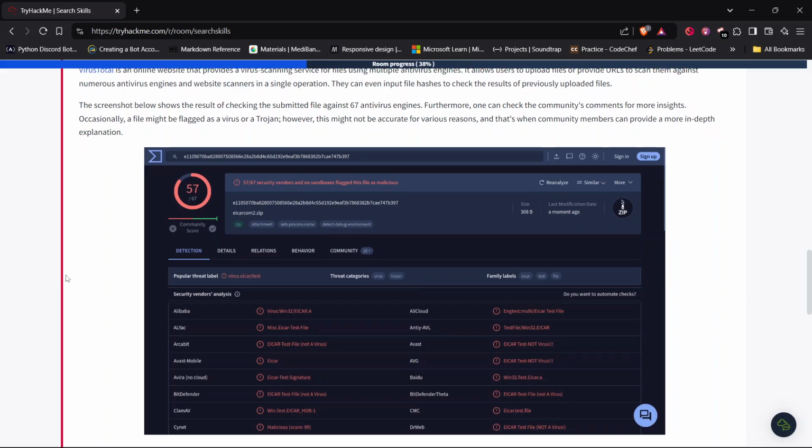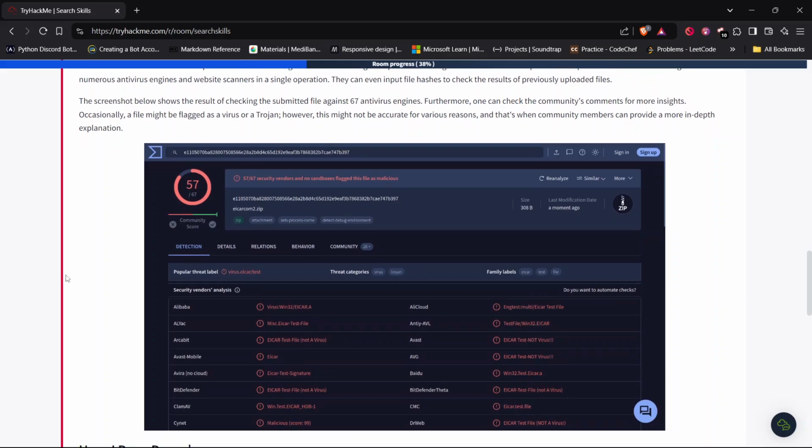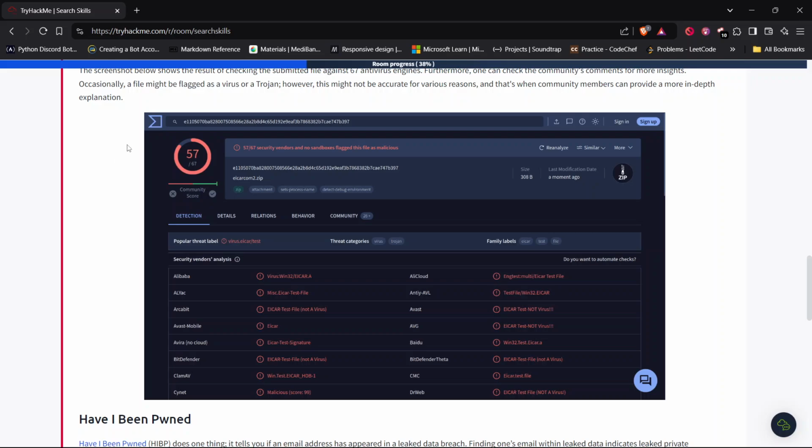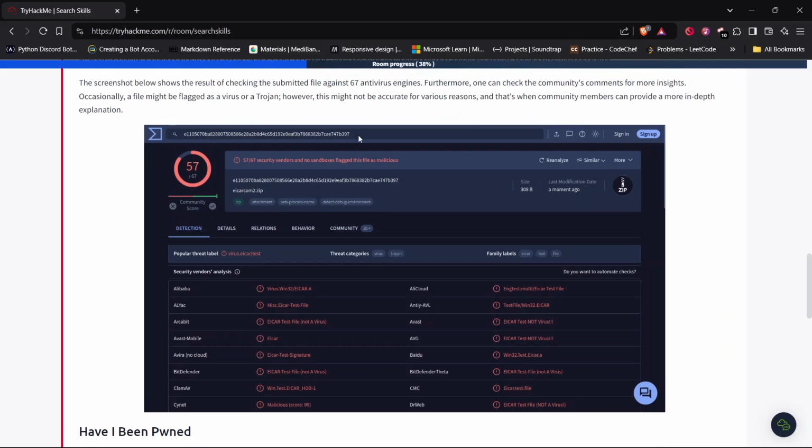The screenshot below shows the result of checking the submitted file against 67 antivirus engines. Furthermore, one can check the community's comments for more insights. Occasionally, a file might be flagged as a virus or a Trojan. However, this might not be accurate for various reasons, and that's when community members can provide a more in-depth explanation. In this screenshot, we can see the file hash is being searched and we get the results.